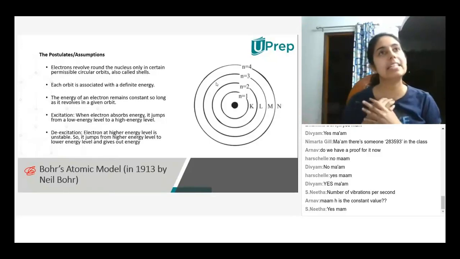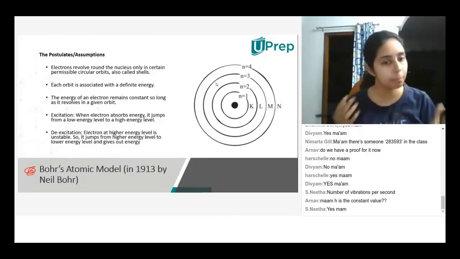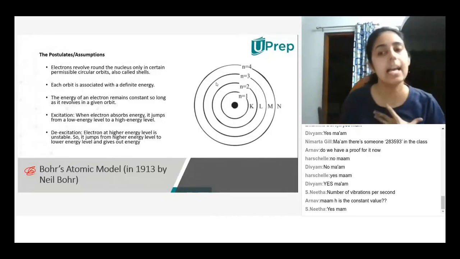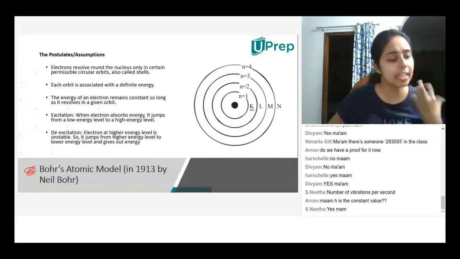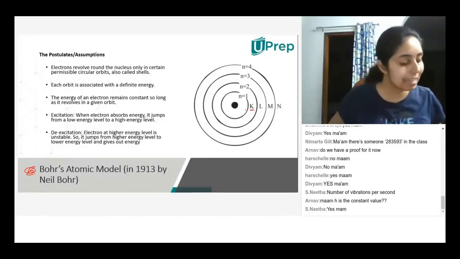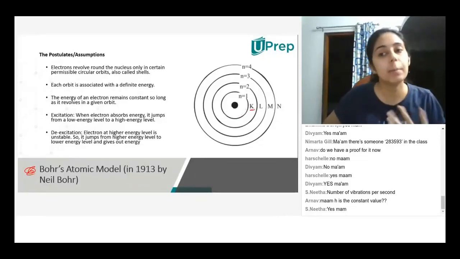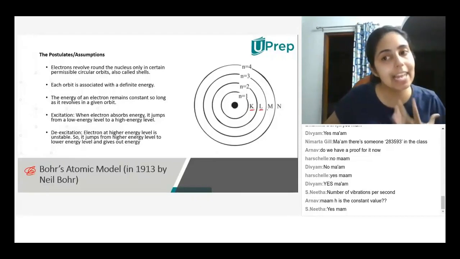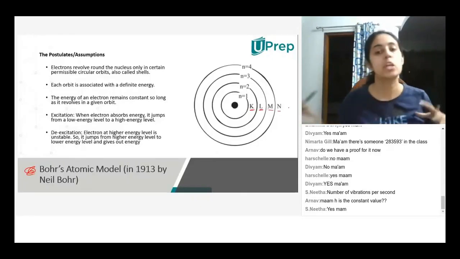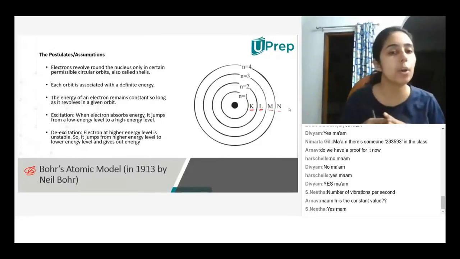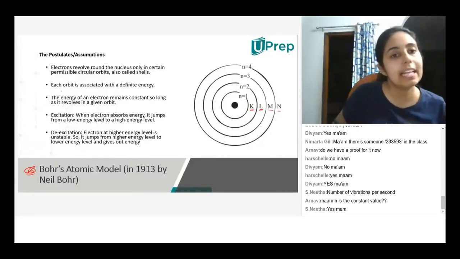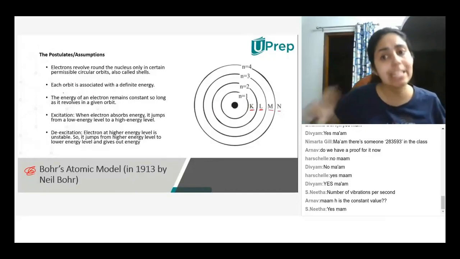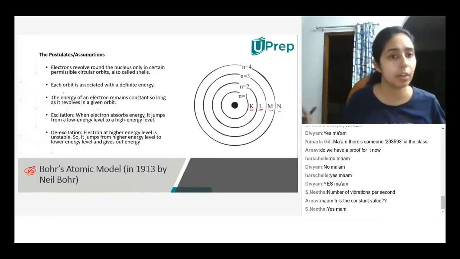Bohr named these orbits starting from the letter K. That means he said that the first or the innermost orbit is given by the letter K. The next orbit is given by the letter L, M, N, and so on. So electrons revolve around the nucleus only in these particular orbits. These orbits are also known as shells.